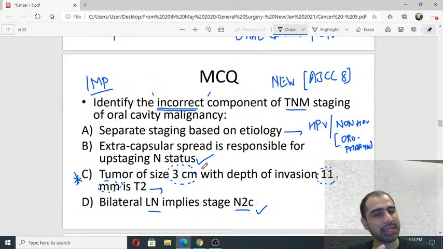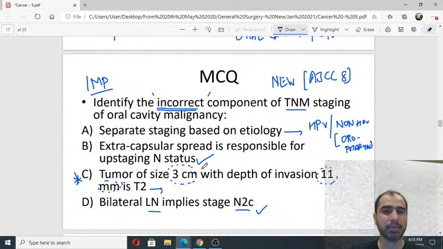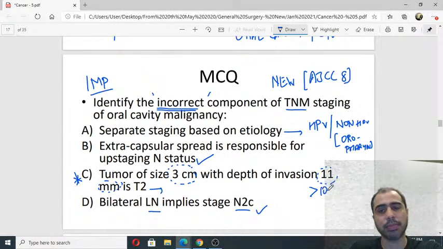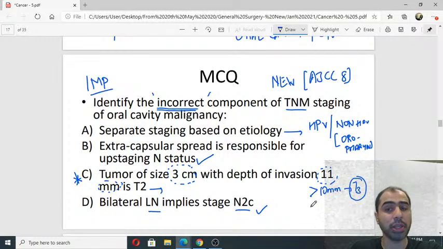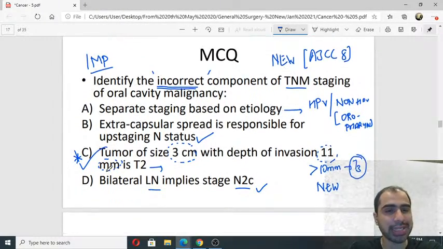We did thyroid staging. It is similar, quite similar. That is why I said oral cancer staging is like that. Very similar to papillary and follicular. If the depth is more than 10 millimeters, it is T3. Okay, this is something newly added. This is new TNM. So this is the answer. More than 10 millimeters is T3.